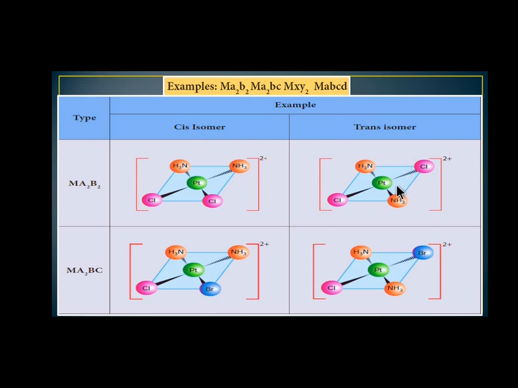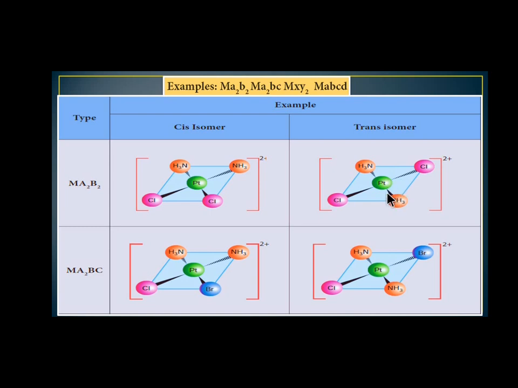But under the geometrical structure, platinum is the central metal atom. NH3 Cl, NH3 Cl. So here what is the difference? We interchange or shift these molecules. What happens when Cl comes here and NH3 comes here? The geometrical form differs.